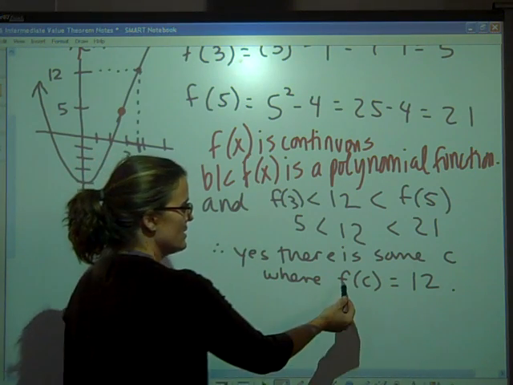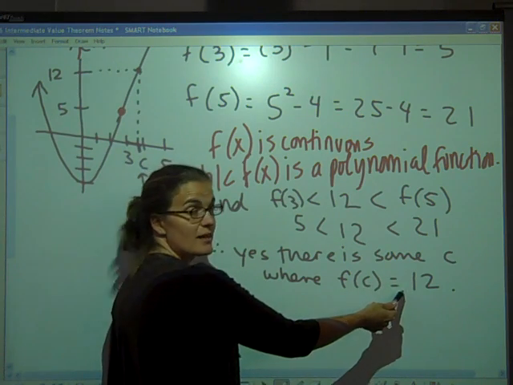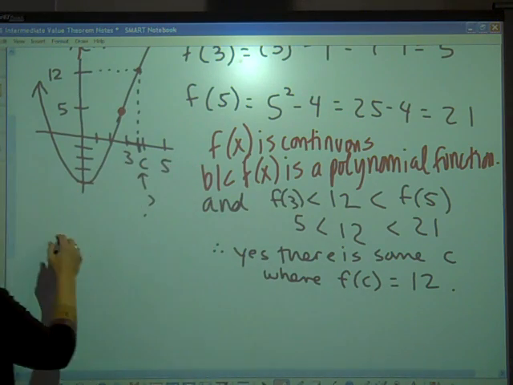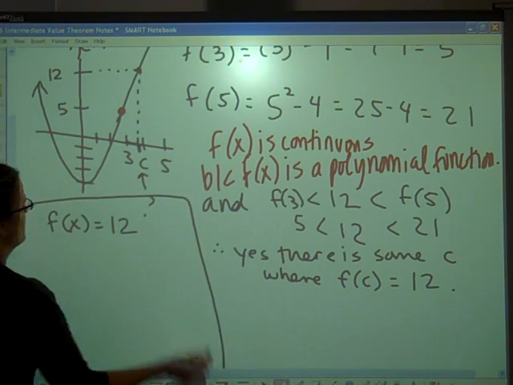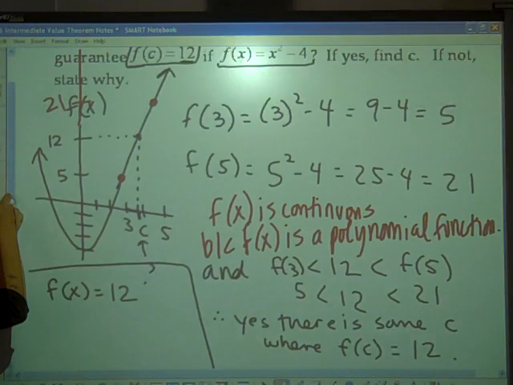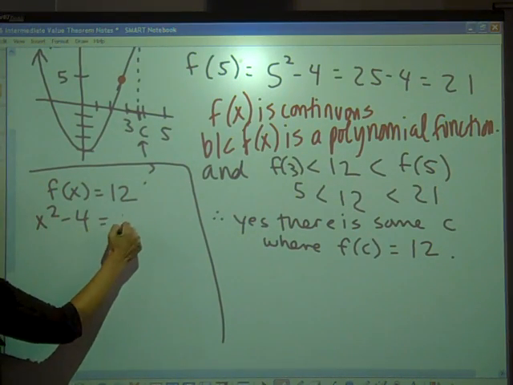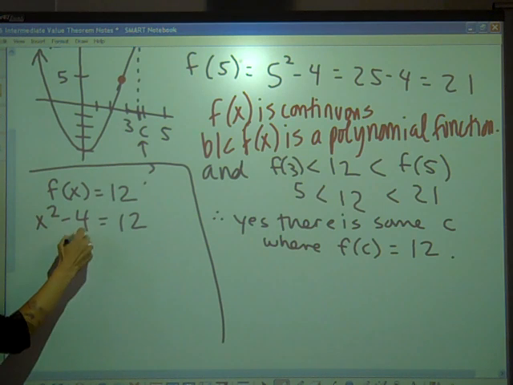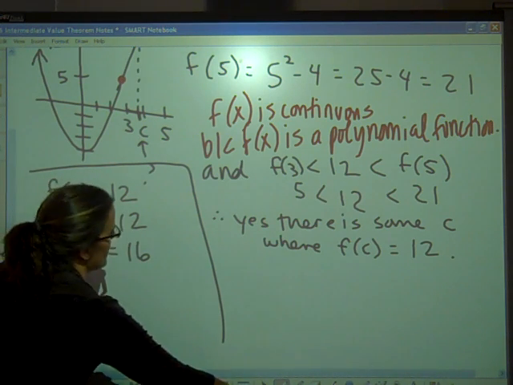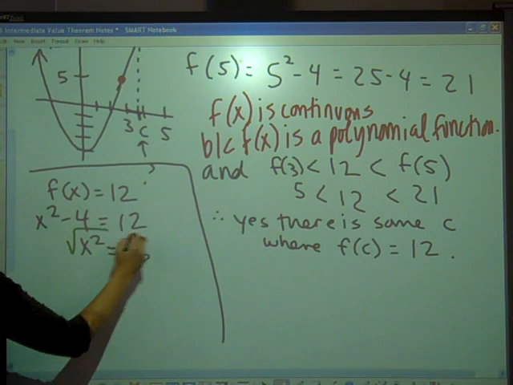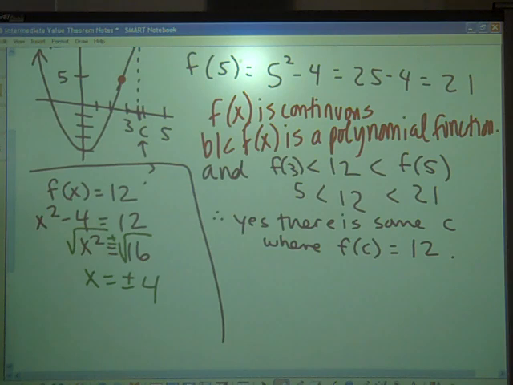Now they said, if yes, find c. So we want to know, when does f of something equal 12? You're literally going to take the equation and set it equal to 12. So when did f of x equal 12? f of x was x squared minus 4. And now we're going to solve this. Add 4 to both sides. x squared equals 16. To undo squared, use square root. Don't forget plus or minus. So we get x equals positive or negative 4.